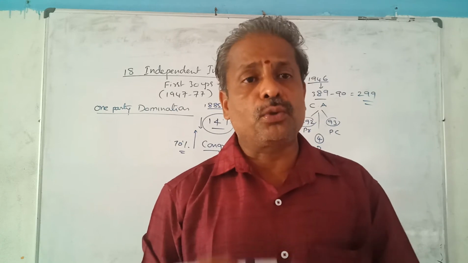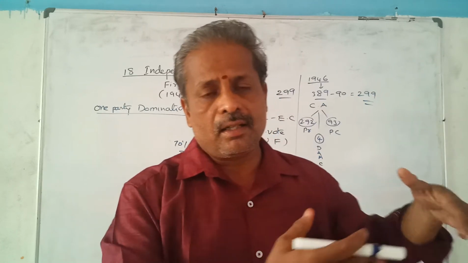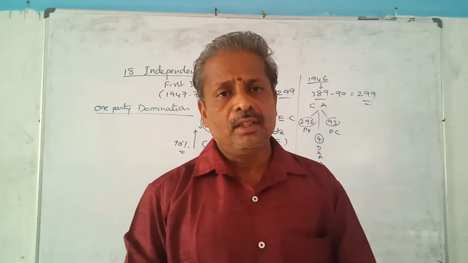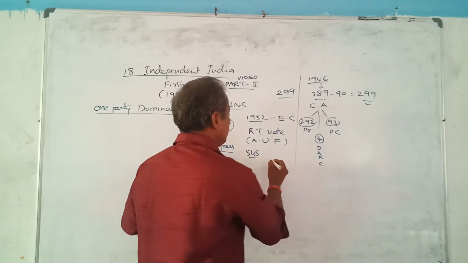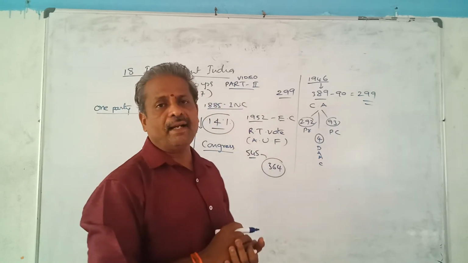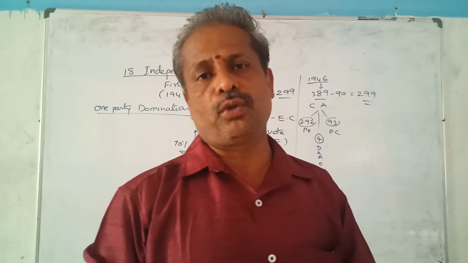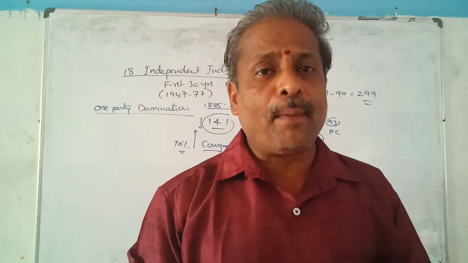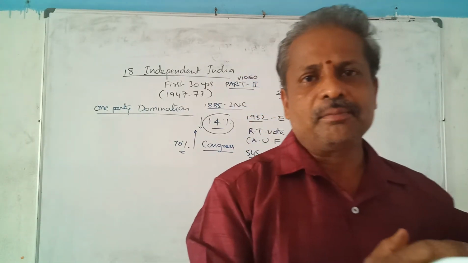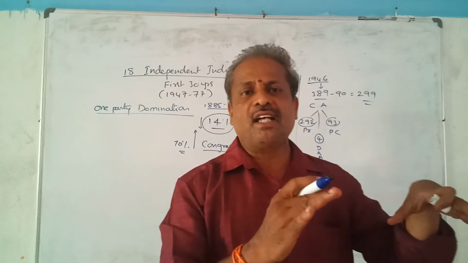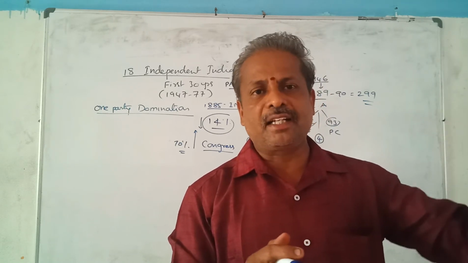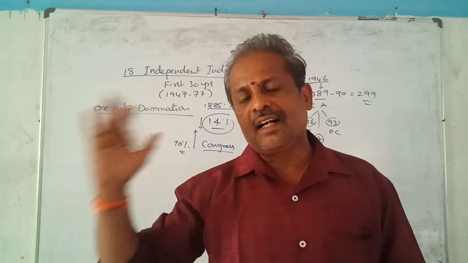And we know that 299 members has been increased up to 545. So in that, a total of 364 seats were secured by the Congress party alone. The Congress party's majority stuck at the same number from 1952 up to 1962.